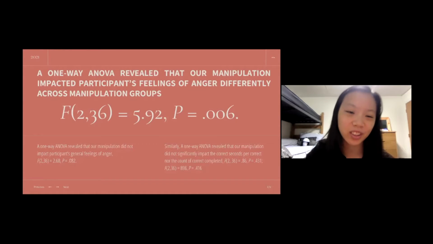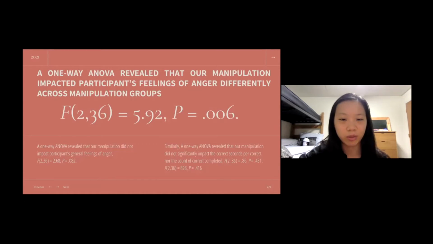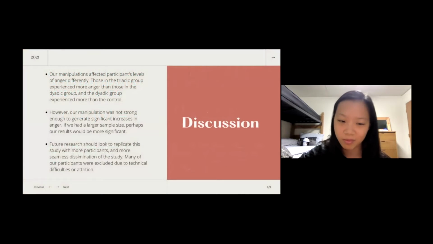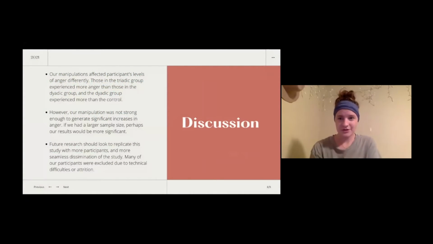In data analysis, we noticed that overall, there was a significance between the manipulation amongst the anger groups, but in terms of manipulation overall, it was insignificant. And similarly, the one-way ANOVA for the cognitive performances was also insignificant. So even though our manipulation as a whole ended up being insignificant, we did notice that between the different groups, there actually was a difference in how they experienced the anger.